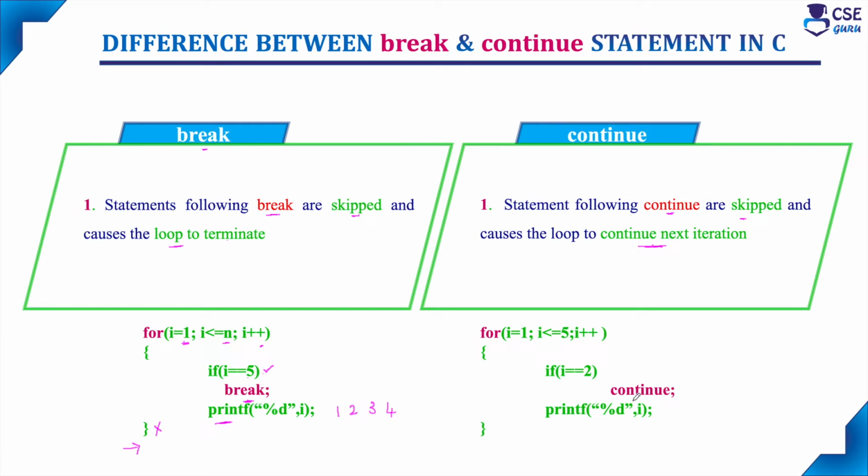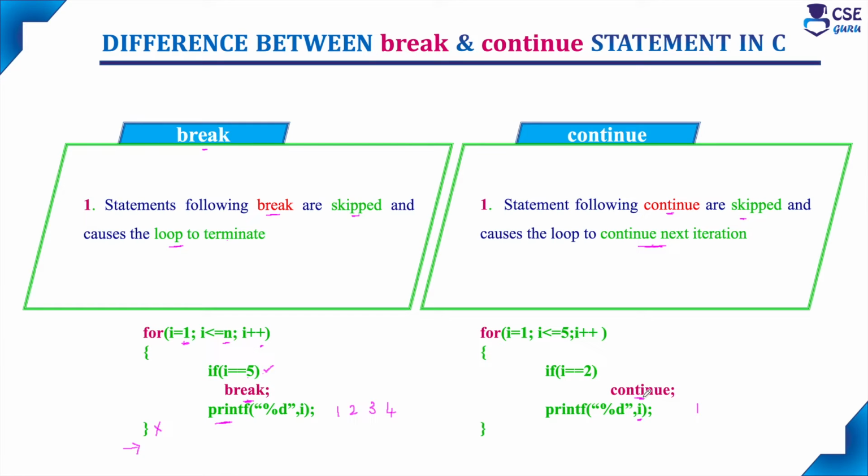If you are considering the continue statement, when I value is equal to 1, it will allow the printf statement to execute because this if statement condition fails. So it will print value 1. When I value is equal to 2, this if statement condition is true, so it will execute this continue statement.